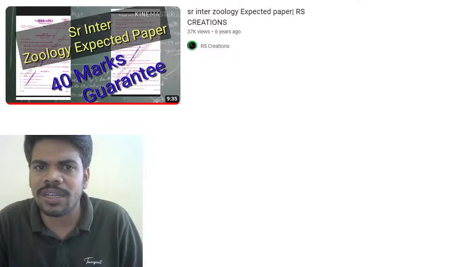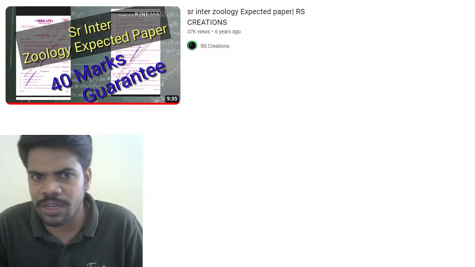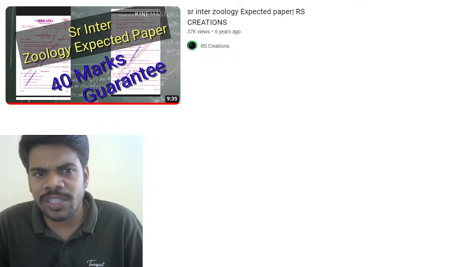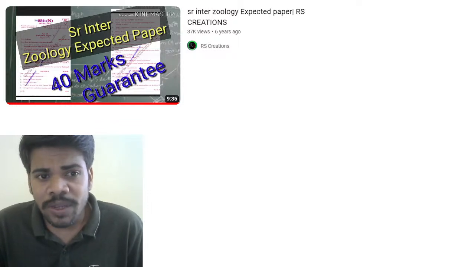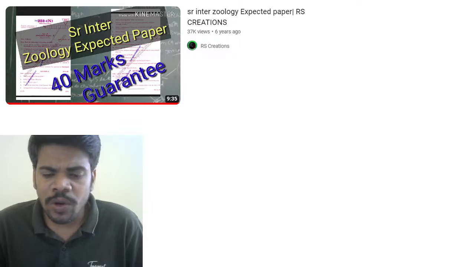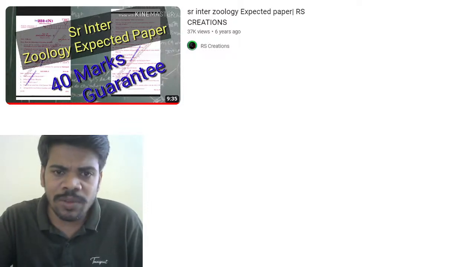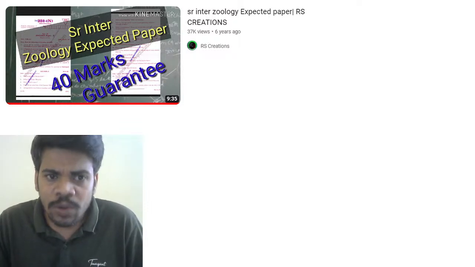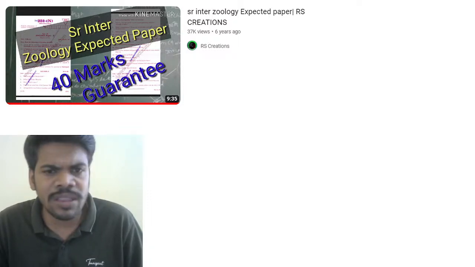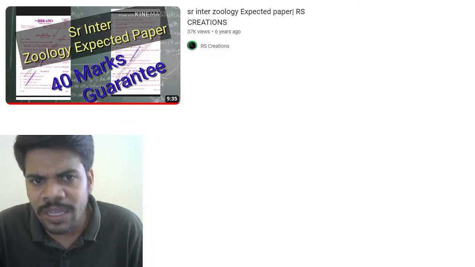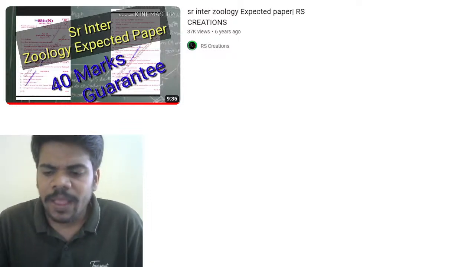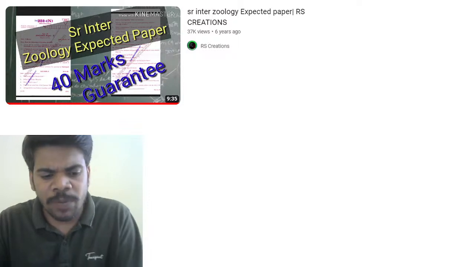In the AP Telangana final examination it is for 60 marks. I gave a guarantee of 40 marks with my strategy, and from these 12 papers more than 40 marks came. Even with corona situations and some syllabus changes, the questions came from our guessing questions only. With this confidence, I want to share some Karnataka questions as well. One by one, chapter wise, we will see.